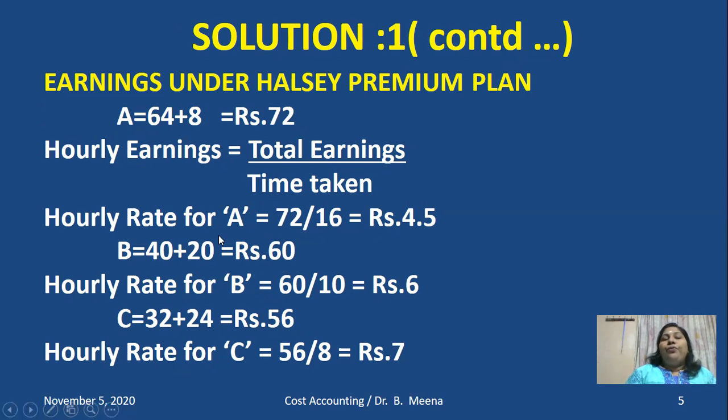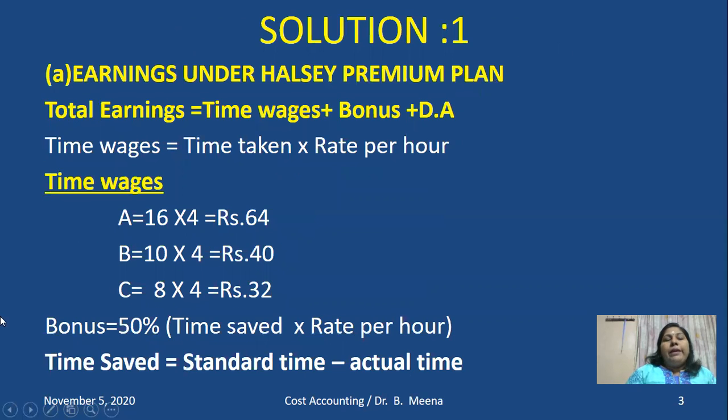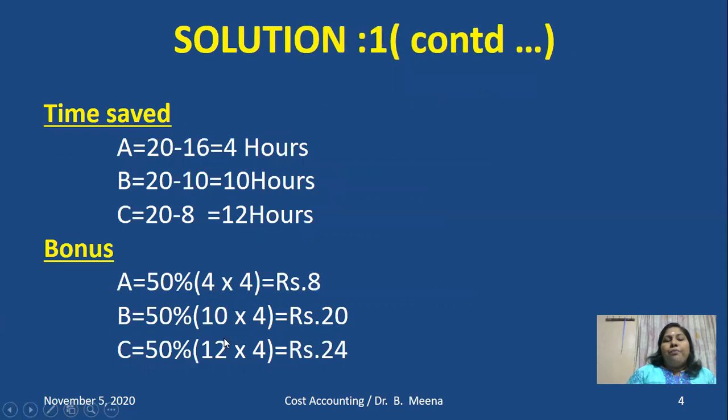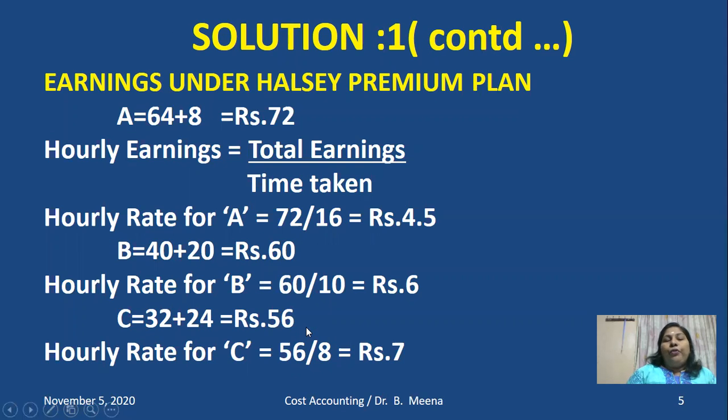Likewise, we need to do for B and C. B's time wages is how much? B's time wages is 40. Already we completed. Plus bonus of B is how much? 20. So 40 plus 20, 60 rupees. B is earning for 10 hours. 60 rupees means what is for a single hour? So 60 rupees divided by 10 hours, you will get the hourly earnings of B.